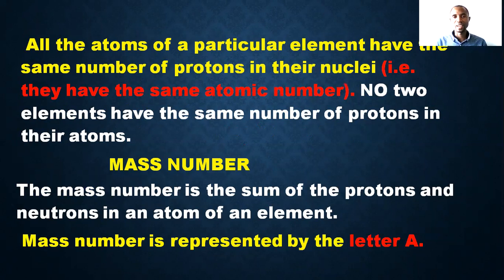Okay, we have done that, and what now is mass number? Mass number is the sum of the protons and neutrons in the atom of an element, in the nucleus of an element. The number of protons and neutrons inside the nucleus is what we call mass number. Summation of the two is what gives us mass number. And mostly we represent it with the letter A. We represent atomic number with letter Z, and mass number with letter A.